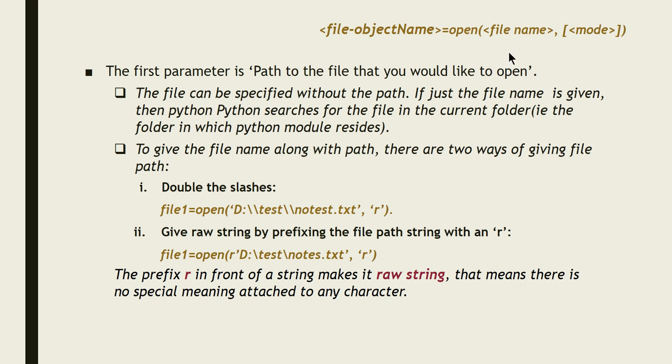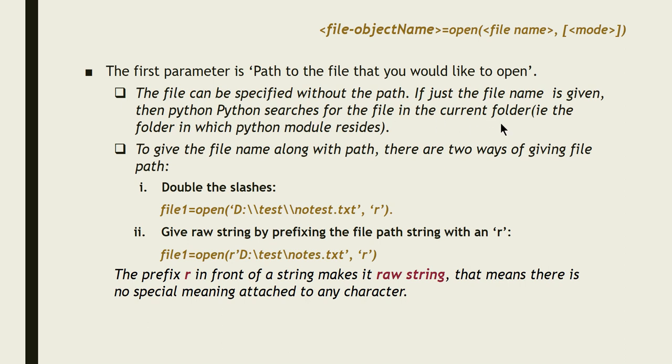To specify the name of the file, you need to note some information. The first parameter is the path to the file that you would like to open. It can be a path, or you can also give just the name. The file can be specified without the path. If it is result.txt or notes.txt, it is not necessarily always the path. You can also specify only the file name. If just the file name is given, then Python searches for the file in the current folder.